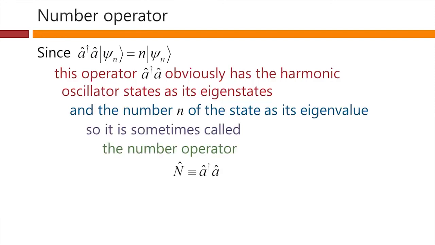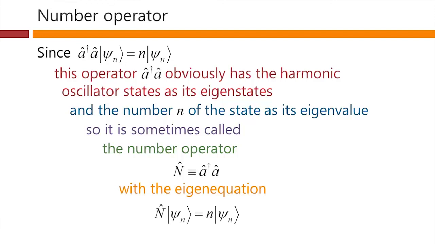So it is sometimes called, as we said, the number operator. So we can write that as a capital N with the operator hat on it being equivalent to a dagger a. And this has the eigenequation that N operating on psi n gives you little n times psi n.